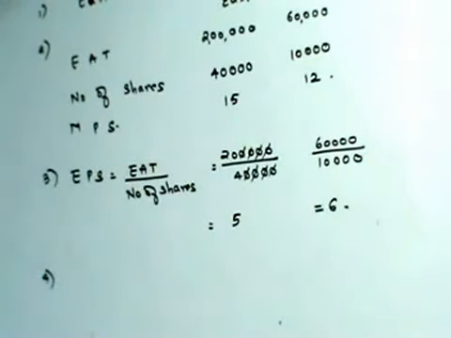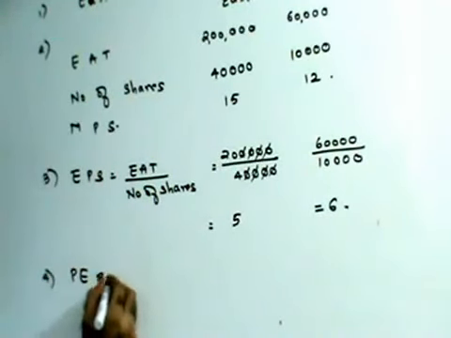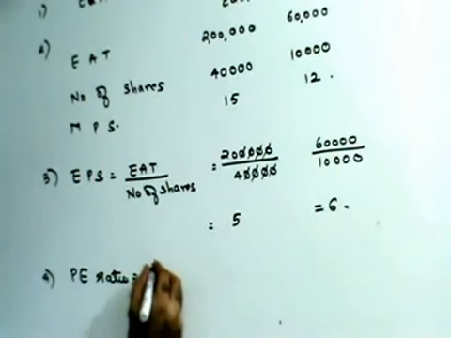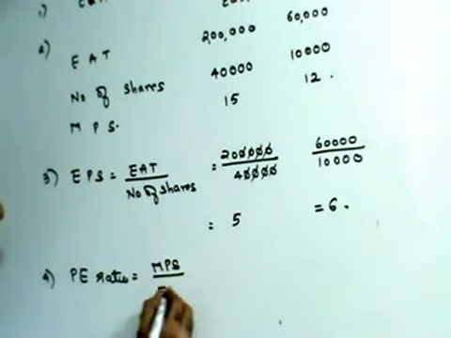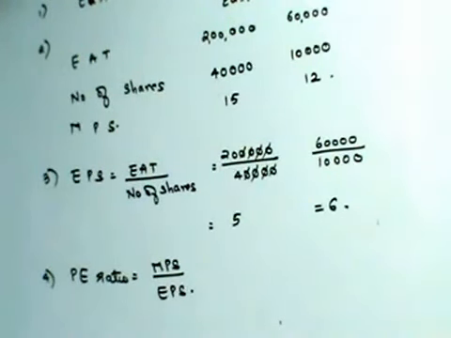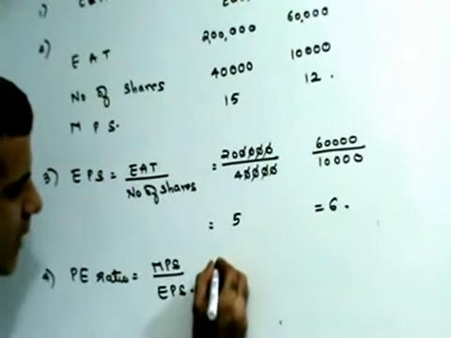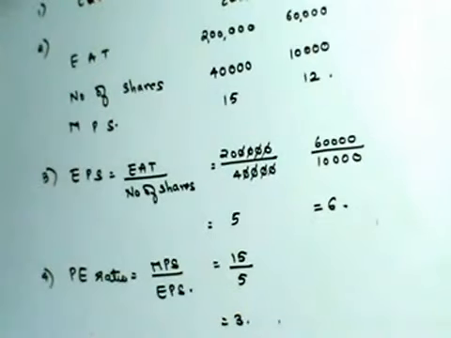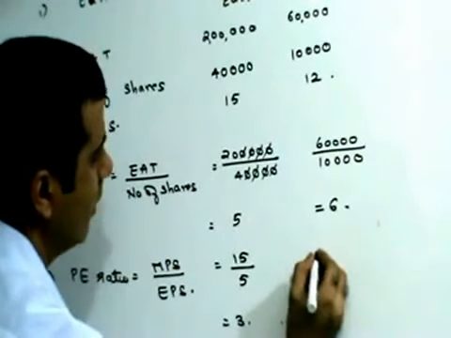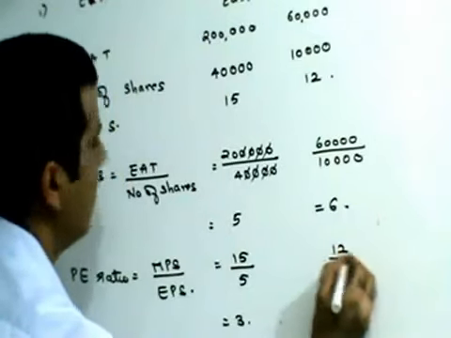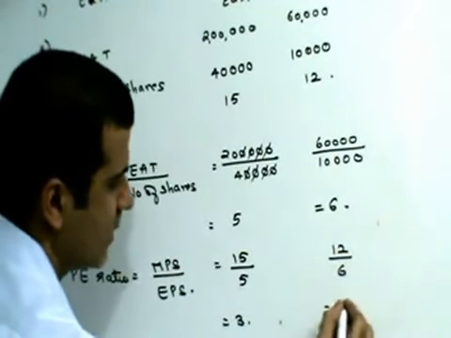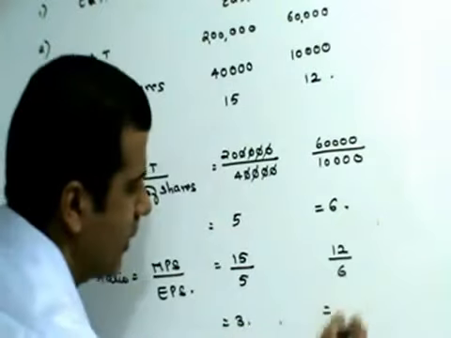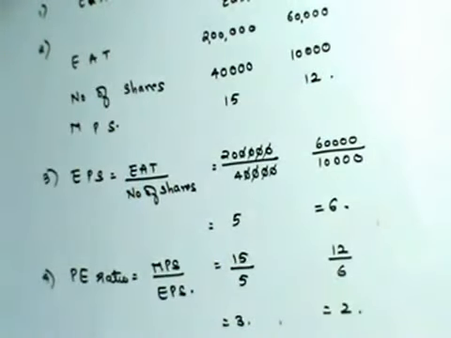Once you have this, the next thing that you have to find out is the PE ratio. PE ratio is nothing but MPS upon EPS. Price earning ratio is market price per share divided by earning per share. MPS is 15, EPS is 5, so PE is 3. Similarly here, MPS is 12, EPS is 6, so this is going to be 2.